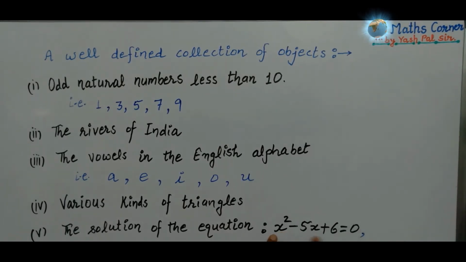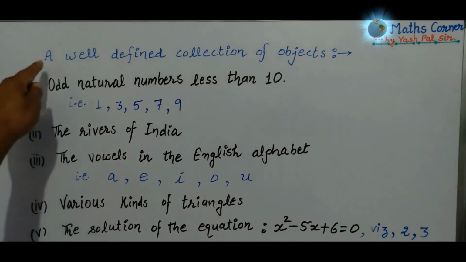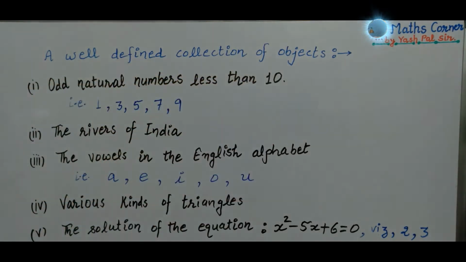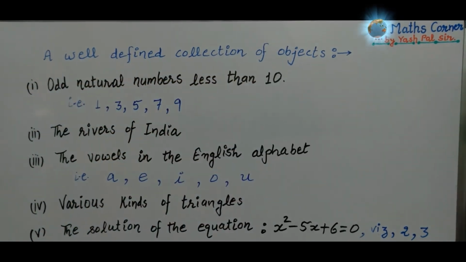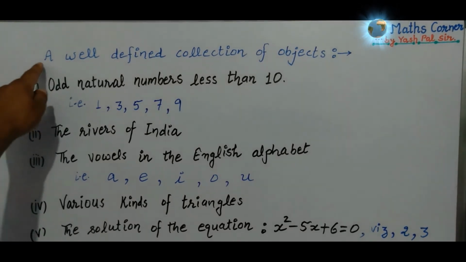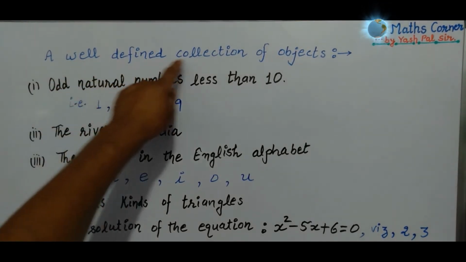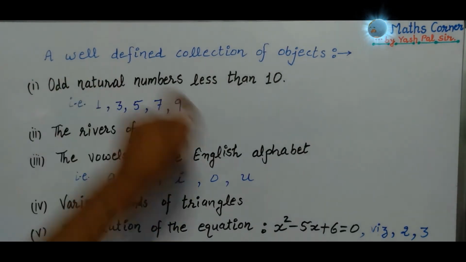The roots of this equation are x equals 2 and 3. This is the solution of this equation. So these are examples of a well-defined collection of objects. The conclusion is that a well-defined collection of objects is the definition of a set.